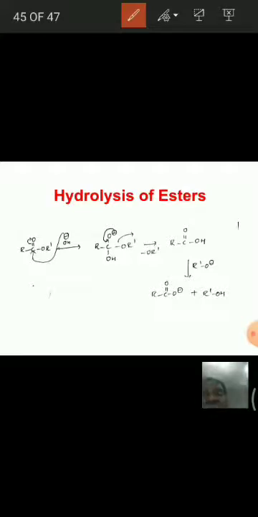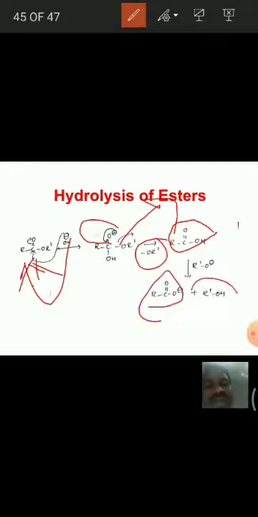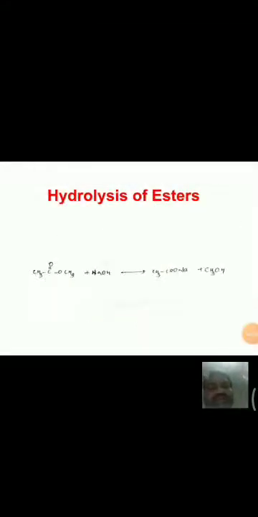That means first, when this OH group attacks the carbonyl carbon, then negative charge on oxygen shifts again, and alkoxide ion is removed as R'O minus. As R'O minus is a strong base, it accepts the hydrogen from carboxylic acid as it is a strong acid, and it forms carboxylate ion and alcohol. It means alcohols are formed in this product. Of course, this carboxylate ion is again converted into sodium salt of carboxylic acid, but here alcohols are the products in this reaction. And next, let us see one more example for this.